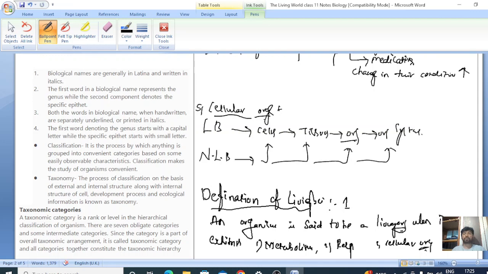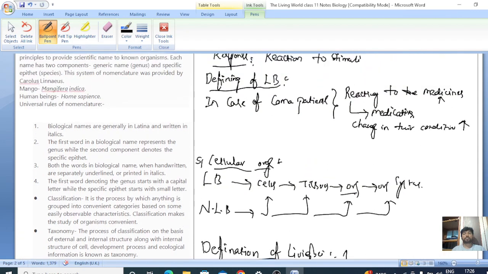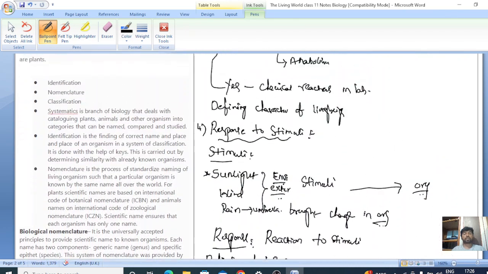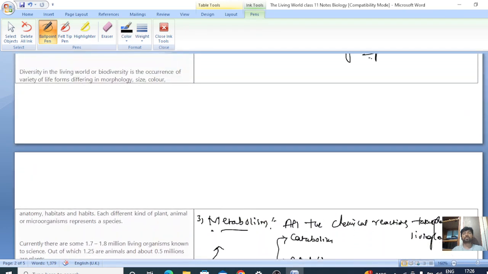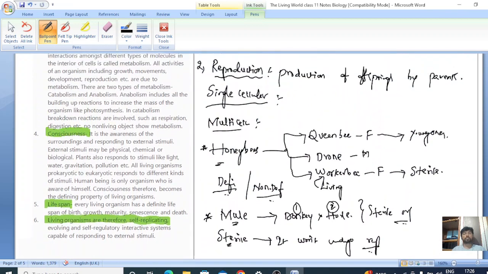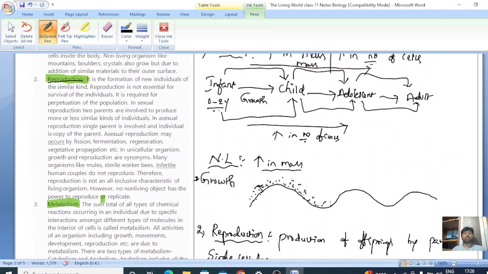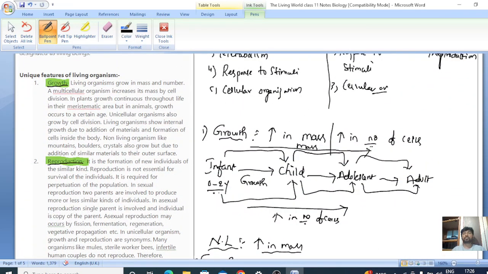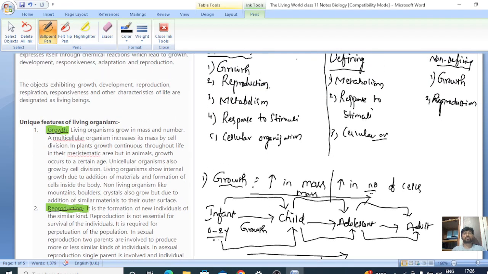By this, we have understood the basic differences between the living and the non-living, and finally we came to know the definition of a living being by understanding all the characters in depth, like growth, reproduction, metabolism, response, and cellular organization.